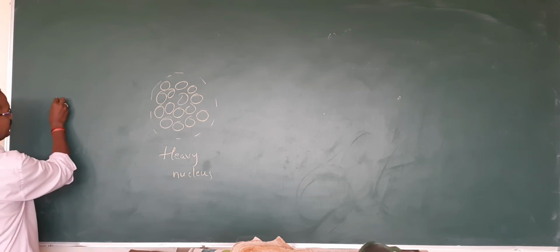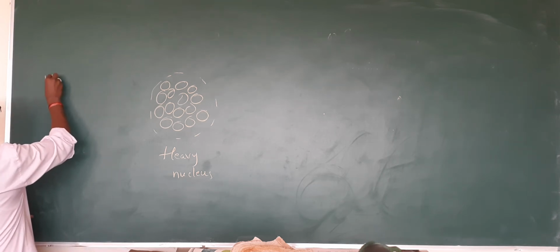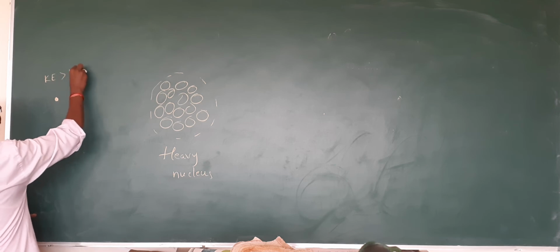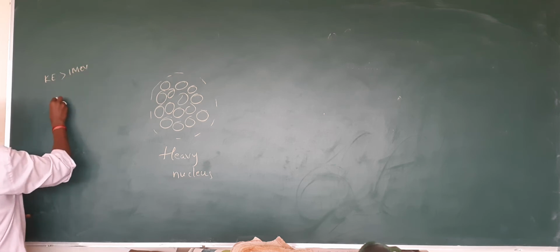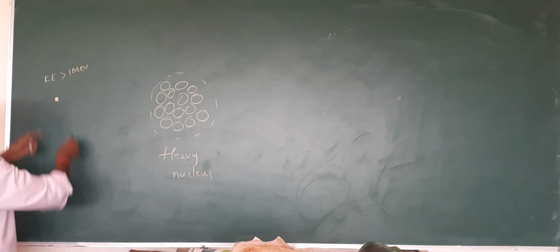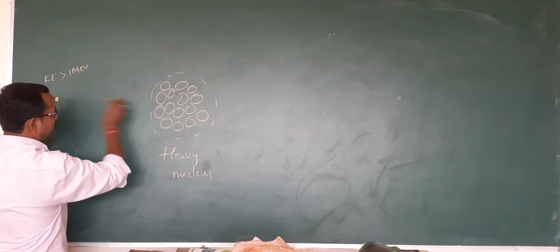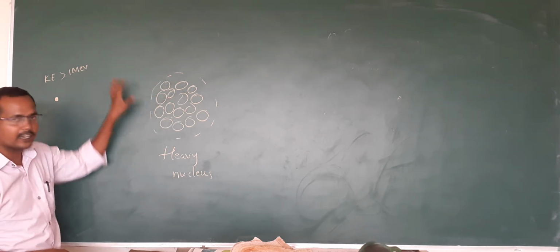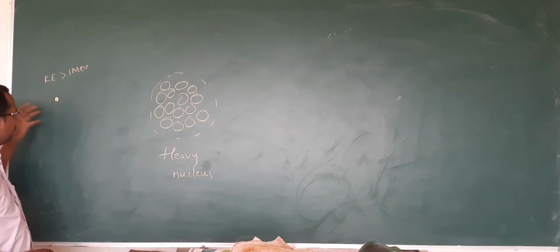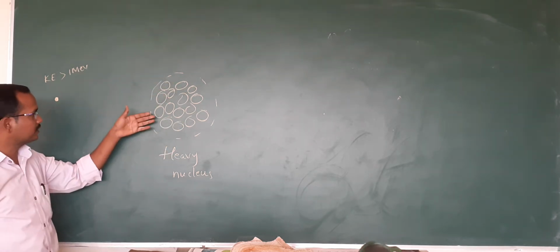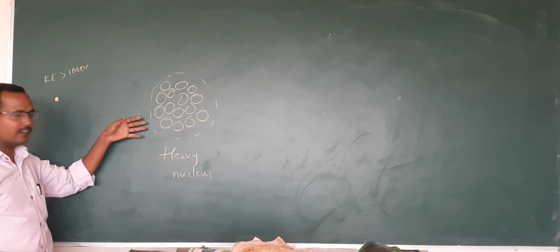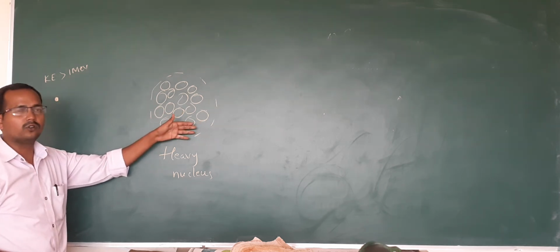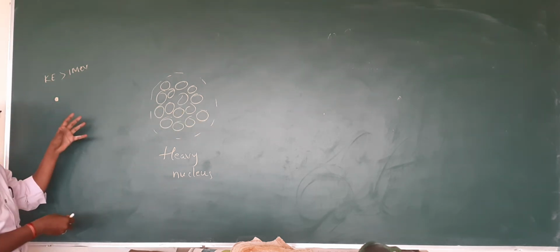If he has a kinetic energy of greater than 1 million electron volt, then this is a fast neutron. When it hits this nucleus very fast, assume that you are the person going to hit these 100 people. When you are moving very fast, if you hit these people, will you go inside? No, you never go. You just rebound back, right?